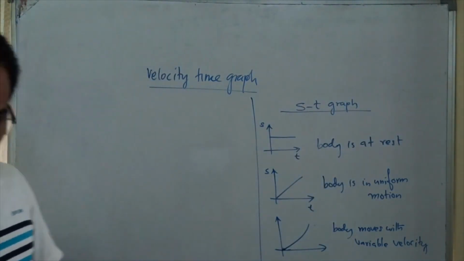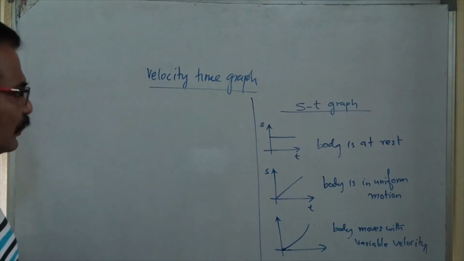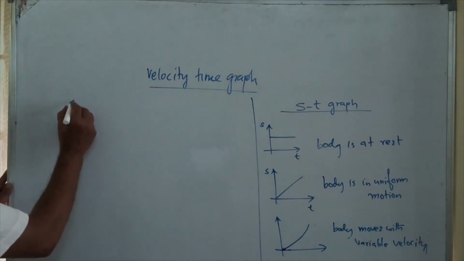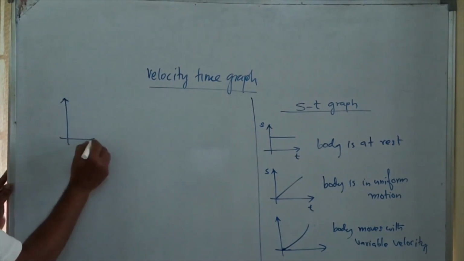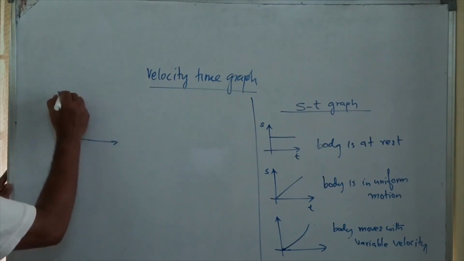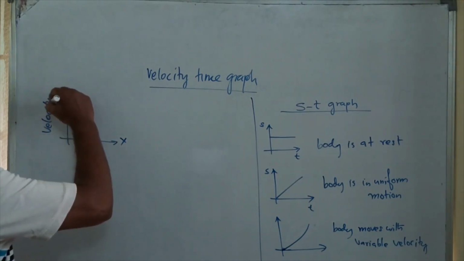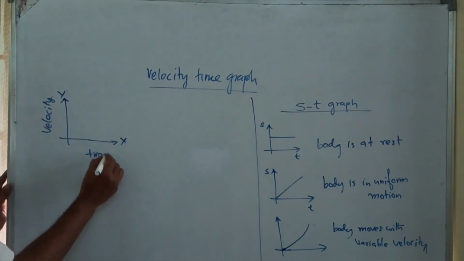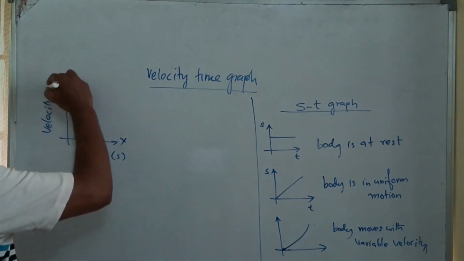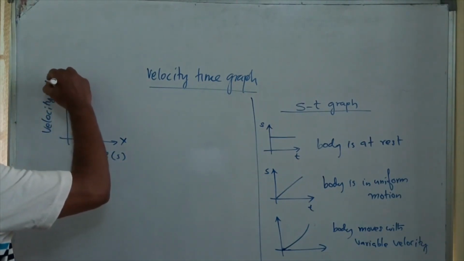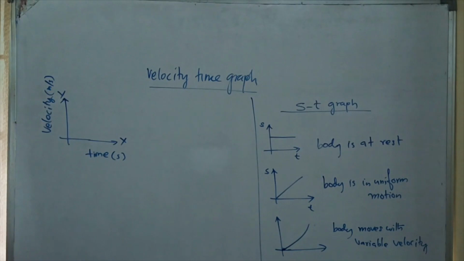Today we will discuss the velocity time graph. The velocity time graph is also the same way. Velocity will be along the y axis, and time will be along the x axis. I am taking the unit second for time, and meter per second for velocity.